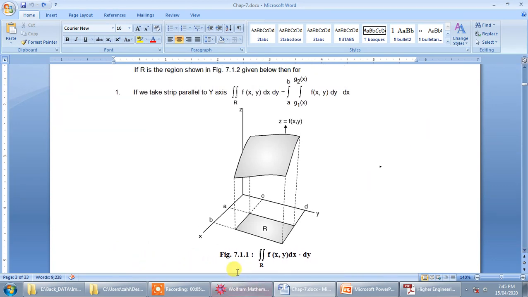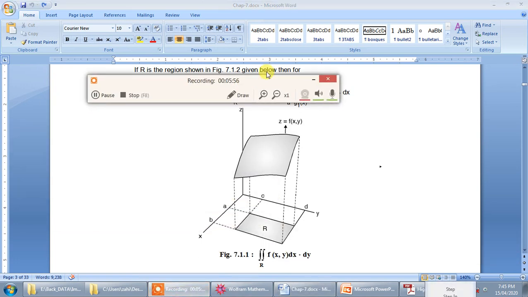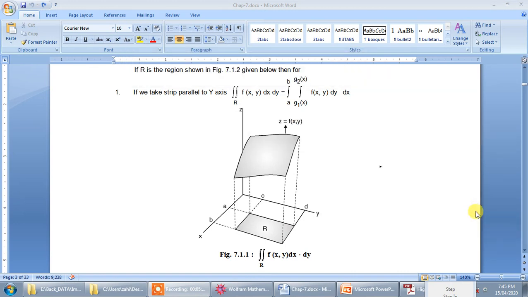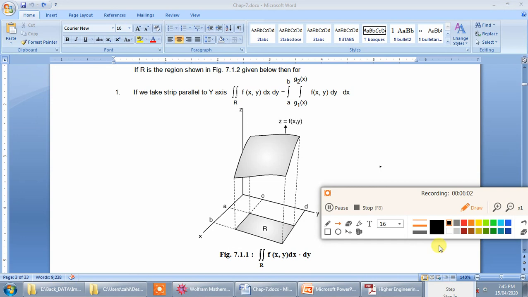Okay, so in figure 7.1 I have shown you the double integration over the region R, f of xy dx dy. So this is to be read as double integration over the region R. So this is the region R. Now this double integration over the region R, f of xy dx dy, represents the volume between the surface. So this is the surface.